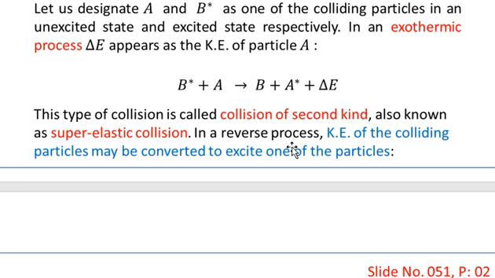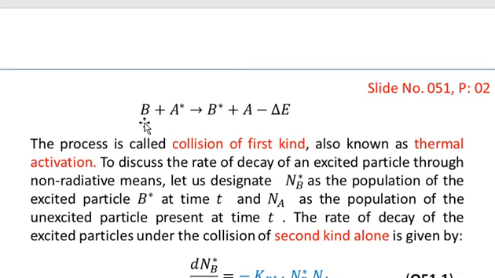In a reverse process, kinetic energy of the colliding particles may be converted to excite one of the particles. So you see that now we are going to discuss the reverse process in which the kinetic energy of the colliding particles will be able to excite one of the particles. For example, over here B plus A star, so the particle B which is in the unexcited state will collide with particle A which is in the excited state, and during this collision both of them have some kinetic energy.